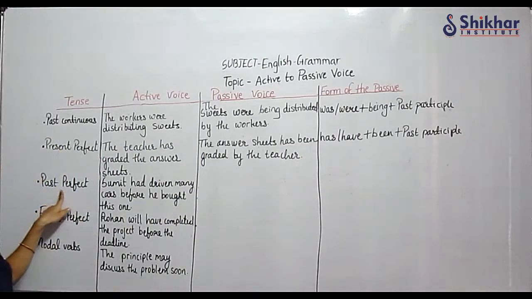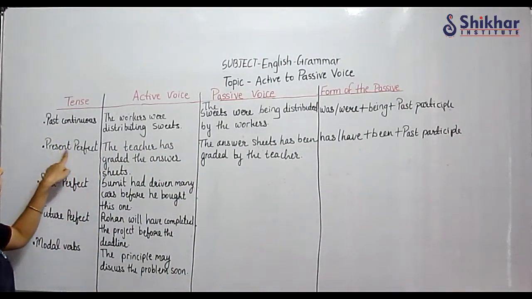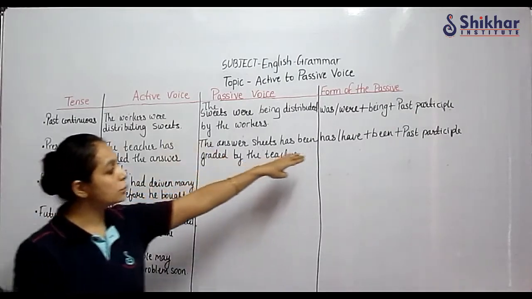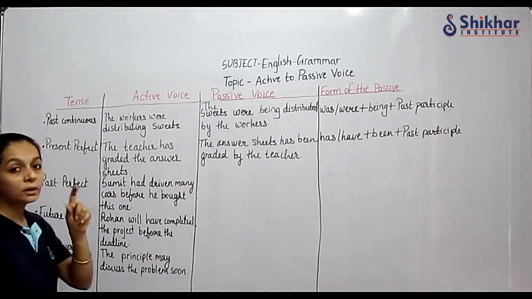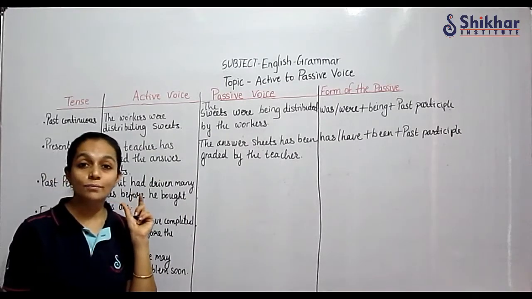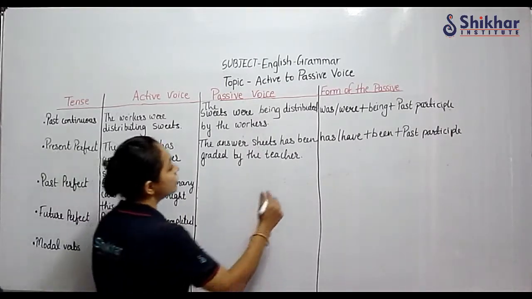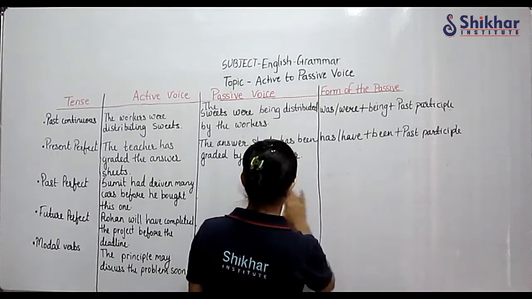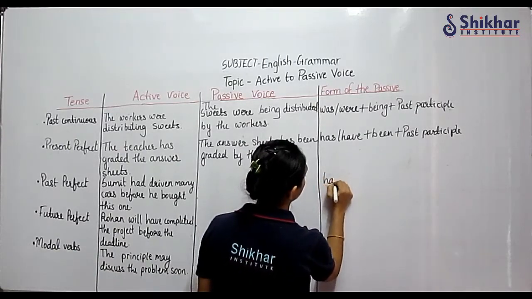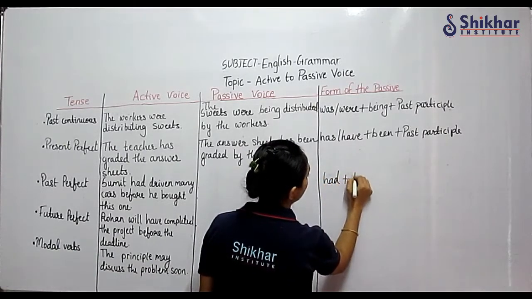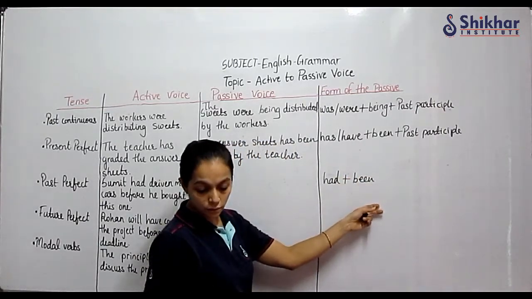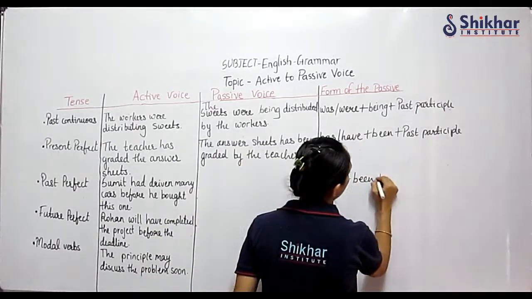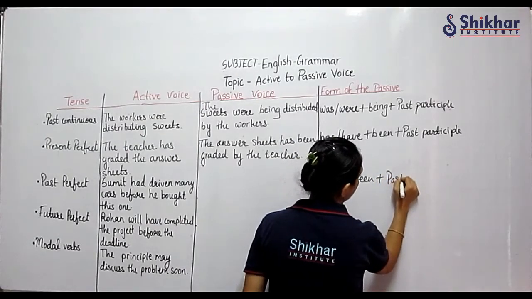Next one, past perfect tense. Here we have seen present perfect, so present perfect we have two forms, has or have. Past perfect we have only one verb. What is that verb? Had. So here we are going to write similar to this line, had plus been. Again been will be common in both the sentences, okay. Had plus been plus past participle.